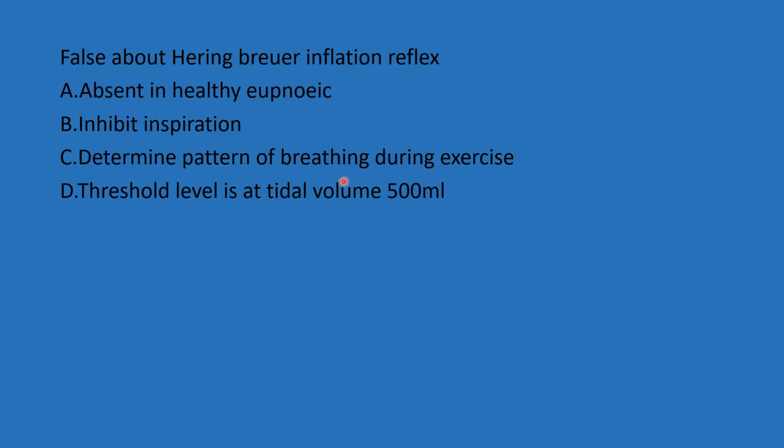Others do occur in the Hering-Breuer inflation reflex: it is absent in the healthy eupneic, it inhibits inspiration, and it also determines the pattern of breathing during exercise. So the answer is D.